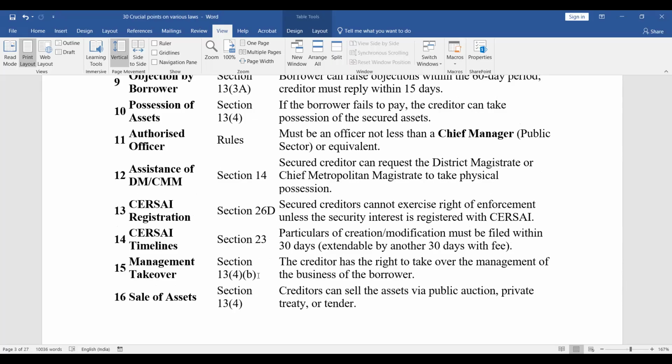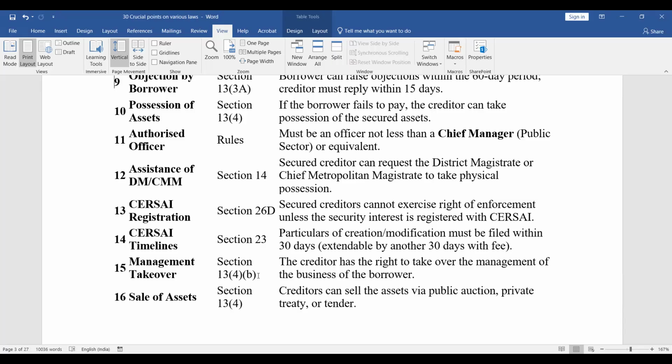CERSAI registration, section 26D. Secured creditors cannot exercise right of enforcement unless the security interest is registered with CERSAI. So CERSAI is basically a registry, like NeSL is the registry in case of IBC. It is a similar registry wherein you are required to pay certain fees, and whenever you create any security interest, or when any security interest is satisfied, you have to register that thing on payment of certain fees. CERSAI timelines: section 23 talks of the particulars of creation or modification. They must be filed within 30 days and it is extendable by another 30 days with fees.